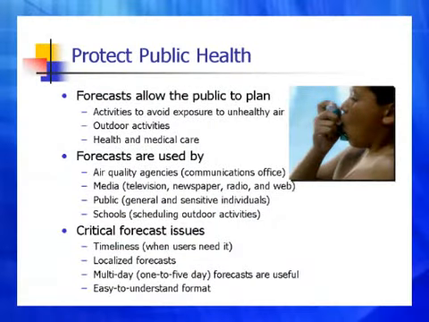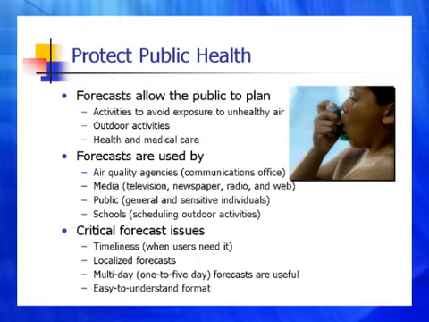By having forecasts for air quality, the public can plan activities to avoid exposure to unhealthy air, plan when they are going to be outside, and make decisions about their health and medical care. The forecasts are used by air quality agencies, specifically the Communications Office, the media, such as television, newspaper, radio, and internet websites, the public, both the general public and sensitive individuals, and schools, such as when planning for outdoor activities.